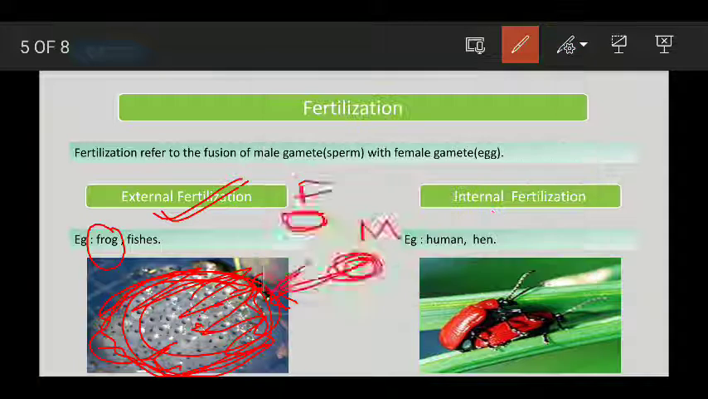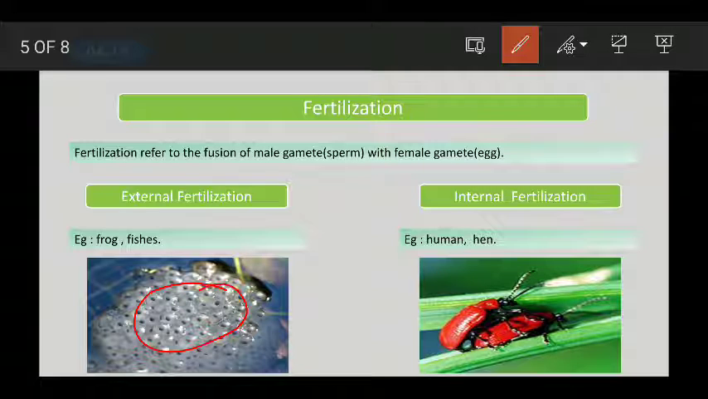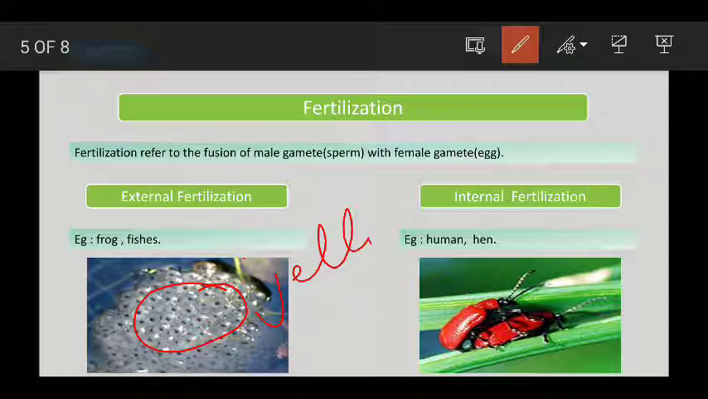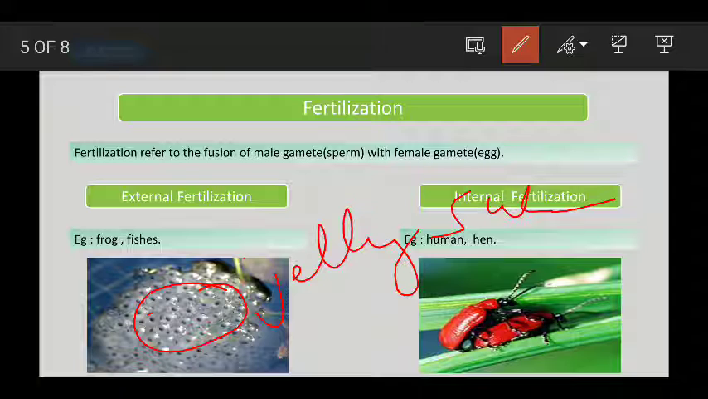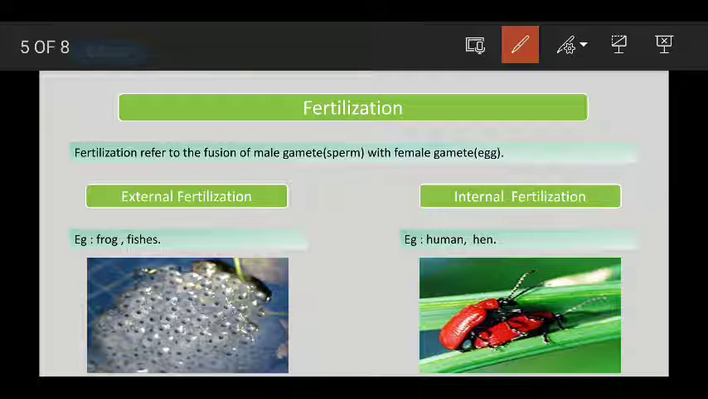If we talk about the eggs of the frog, these eggs are covered with a jelly substance. This white jelly substance provides protection to the eggs, and it also provides nourishment to the eggs. This is the case with aquatic animals like frogs, fishes and starfishes.